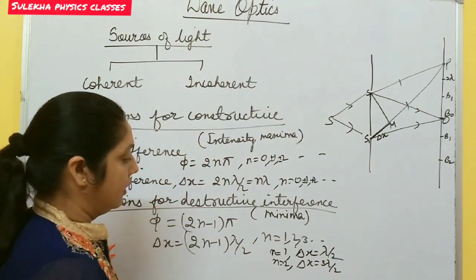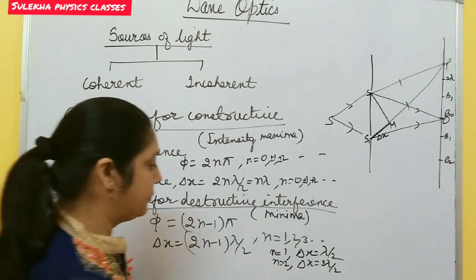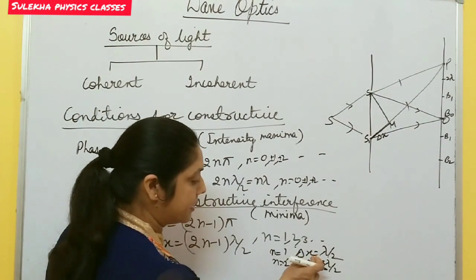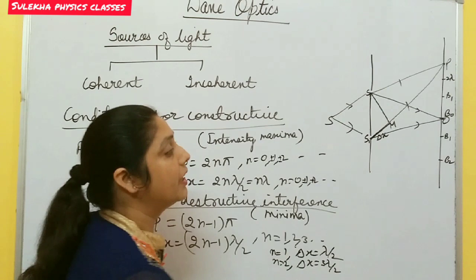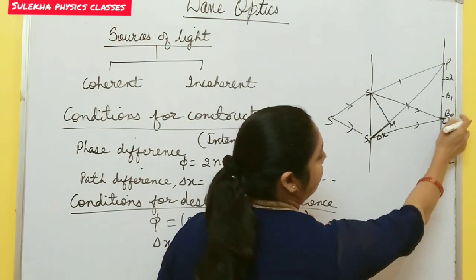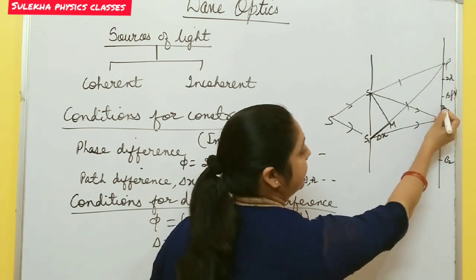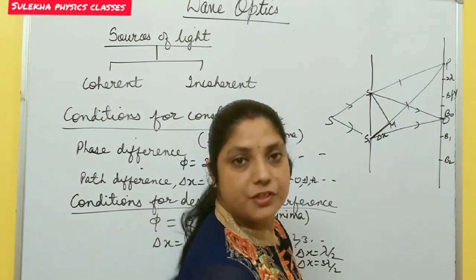It means on the screen the minimum intensity positions are these. The first minimum position is at a distance of lambda by 2 from the center of the screen. The first bright fringe is formed at lambda. So lambda by 2 is between the central fringe and the first bright fringe.